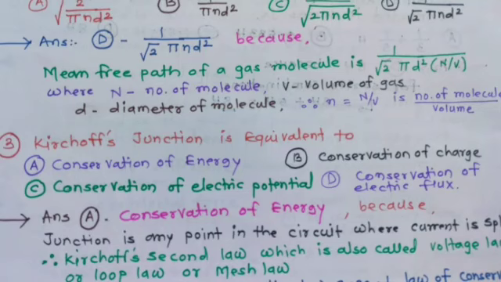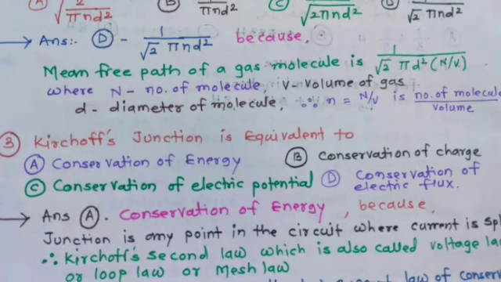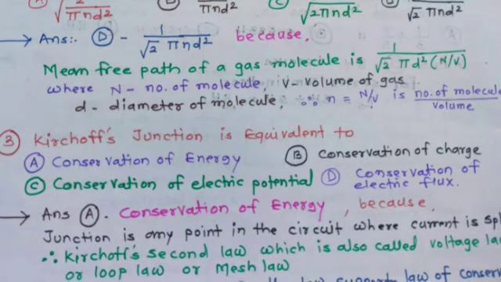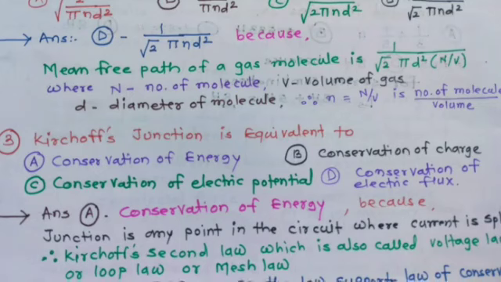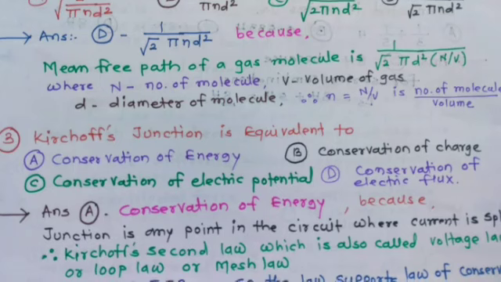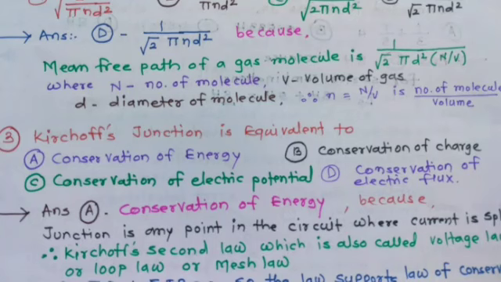Question number 3. Kirchhoff's junction rule is equivalent to: option A, conservation of energy; option B, conservation of charge; option C, conservation of electric potential; option D, conservation of electric flux.